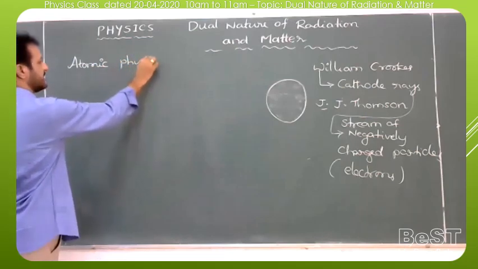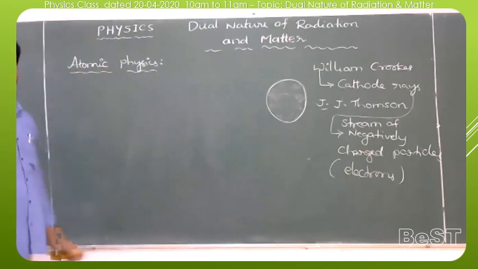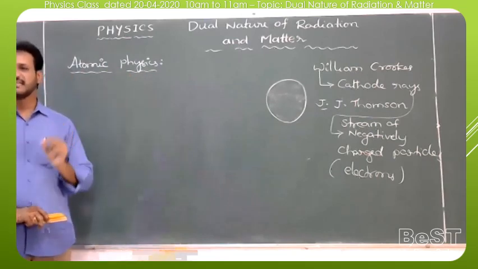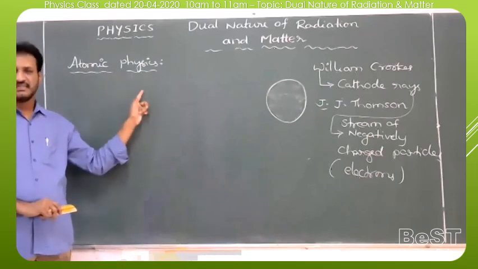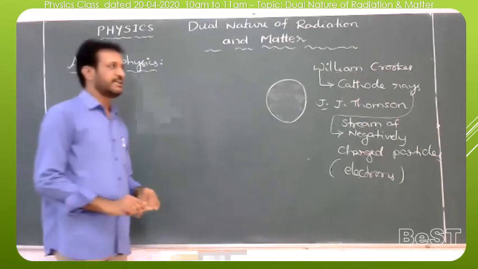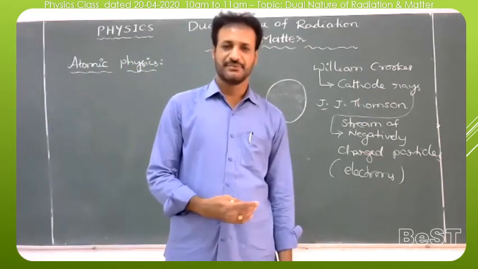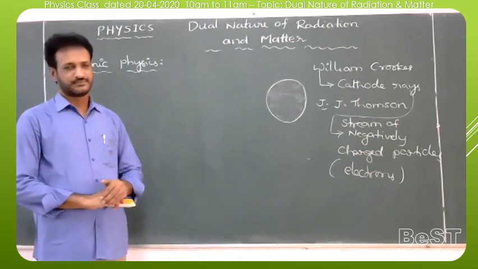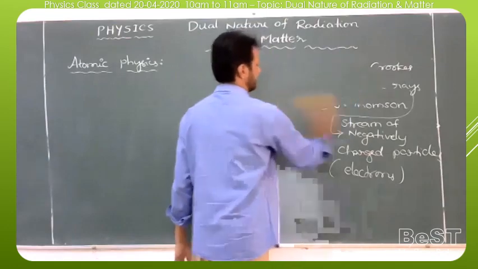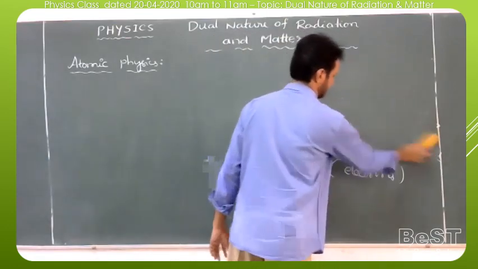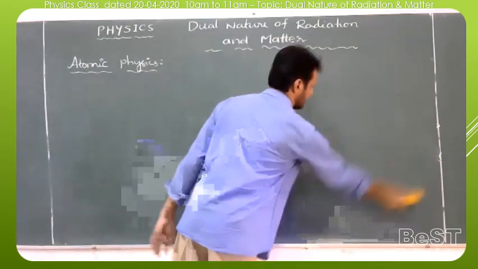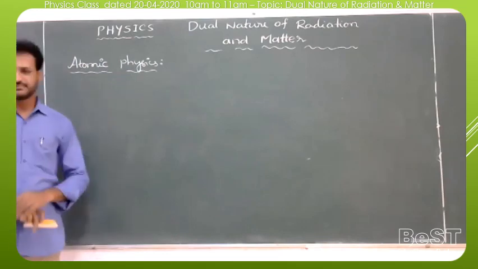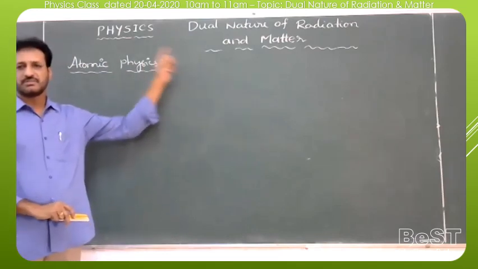It is one of the branches of physics. We can say the definition: the branch of physics which deals with atomic and subatomic particles and their interactions is known as atomic physics. So this dual nature of radiation and matter also belongs to atomic physics.